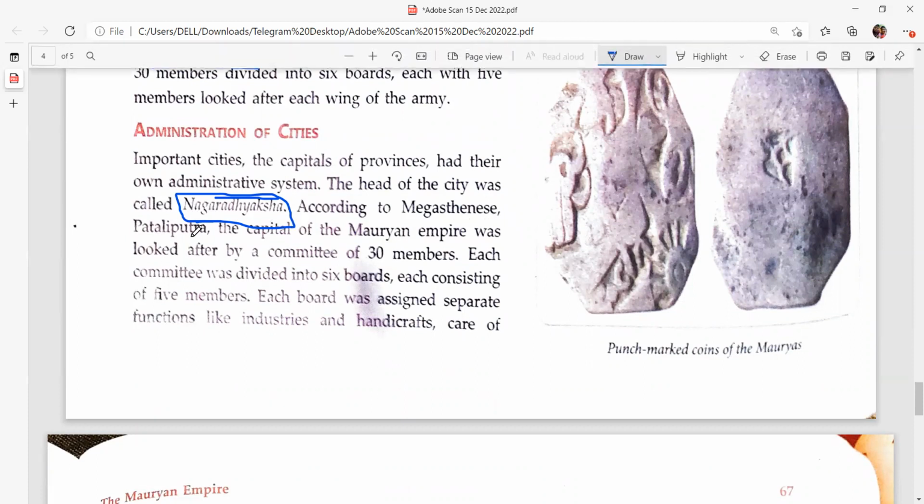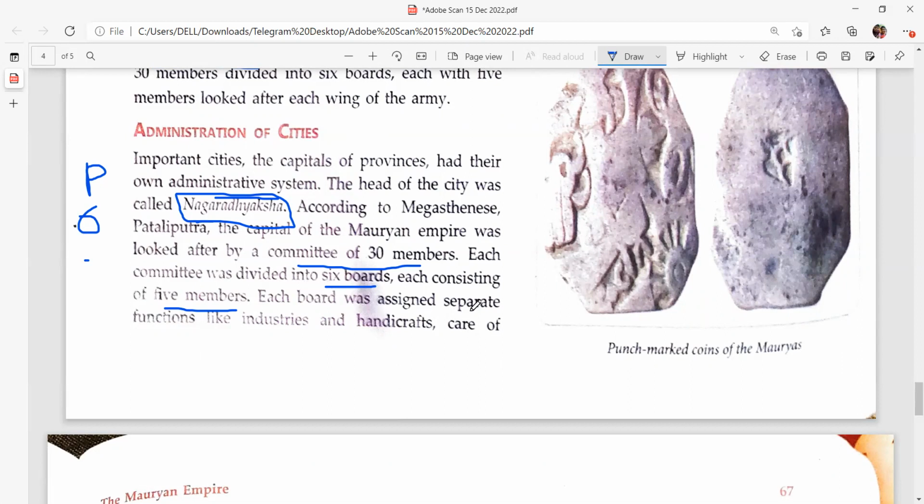According to Megasthenes, Pataliputra, the capital of the Mauryan Empire, was looked after by a committee of 30 members. The committee was divided into 6 boards, each consisting of 5 members. So in Pataliputra, there were 6 boards, and each board had 5 members, a total of 30.